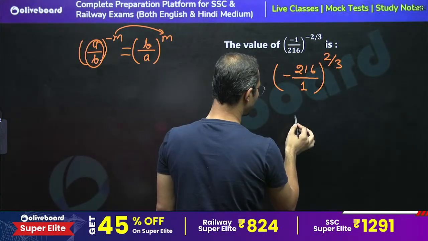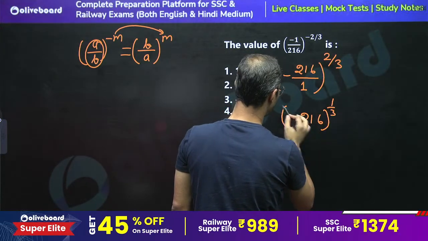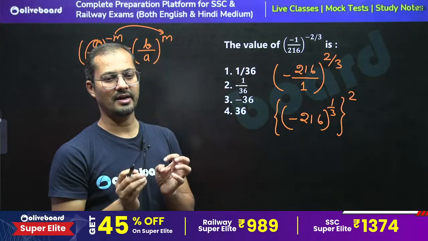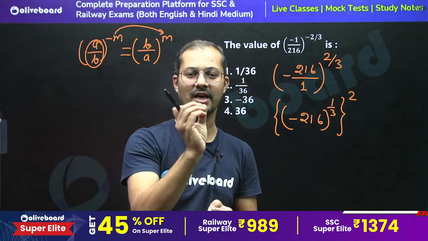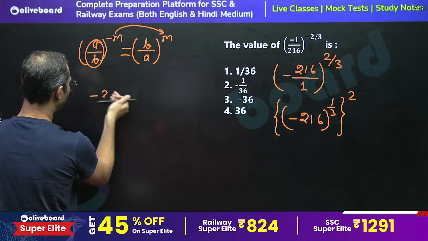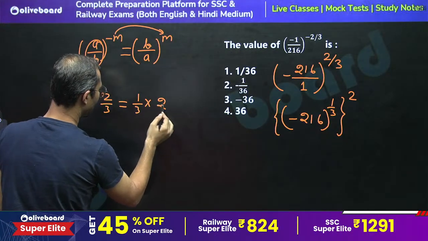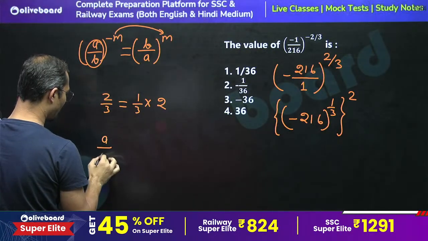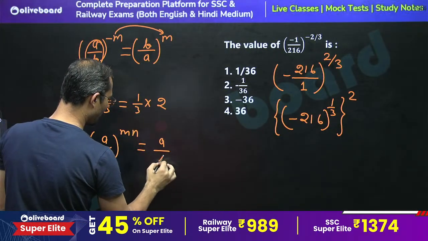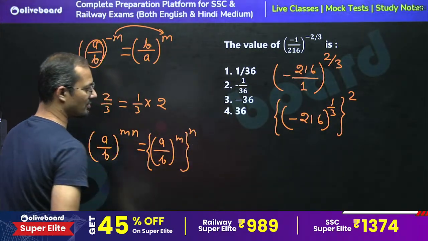Or we can write this as minus 216 to the power 1 by 3, bracket to the power 2. Because when powers are attached with the bracket sign, they are going to multiply. So we can write 2 by 3 as 1 by 3 into 2. And we know that A to the power mn can also be written as A to the power m, bracket to the power n.